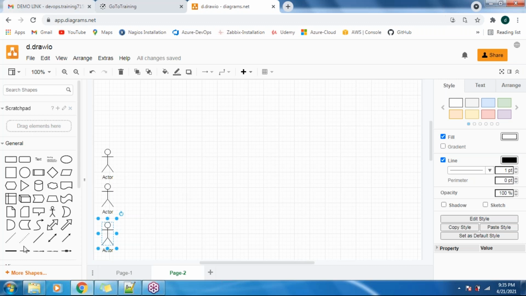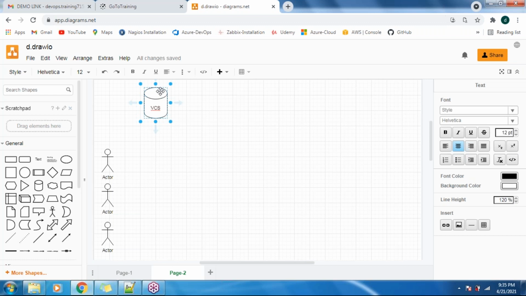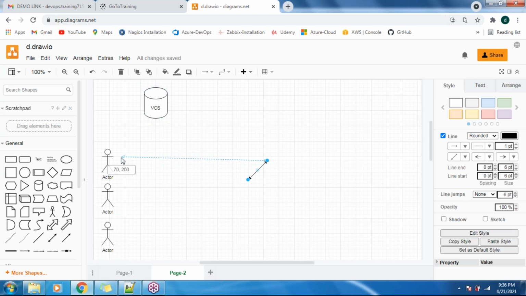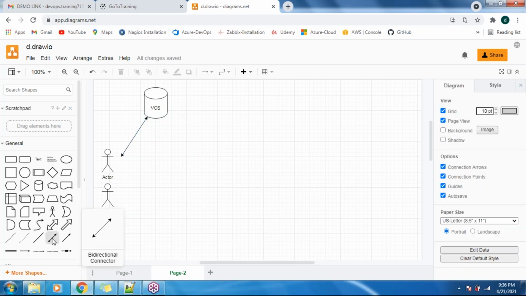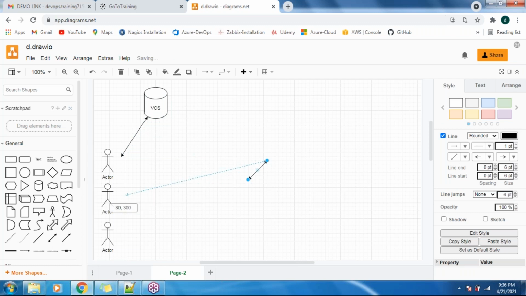In order to overcome this issue, guys, we are using VCS. So what is this VCS? VCS stands for version control system. Examples for this VCS are Git, SVN, and Subversion. Now what is the use of this VCS? Whenever these developers write the source code, they will push that source code to this VCS, like this.